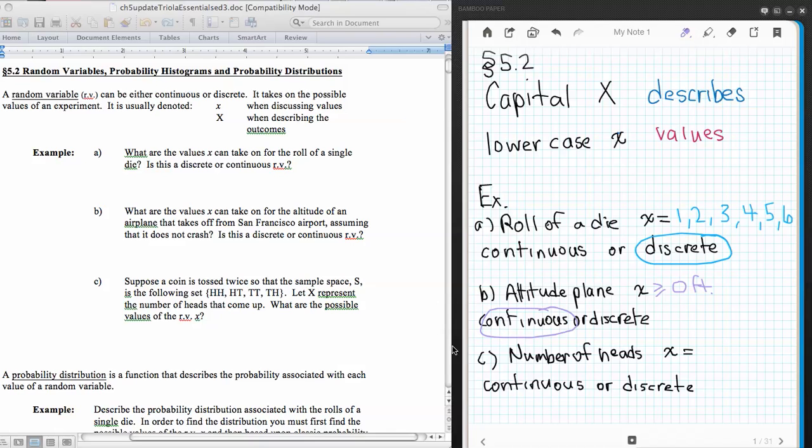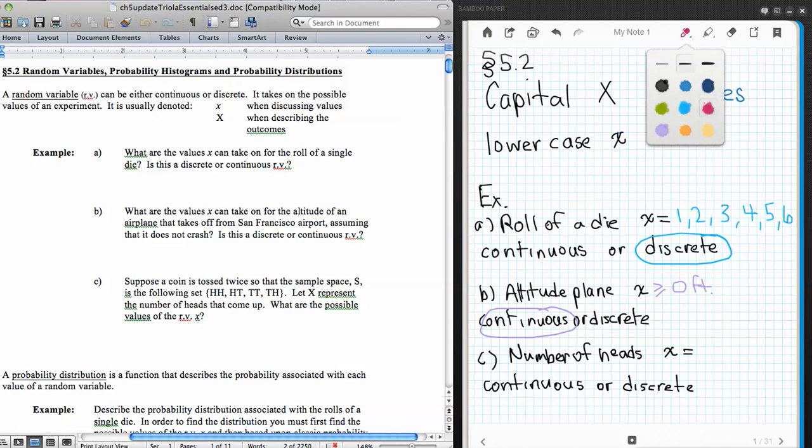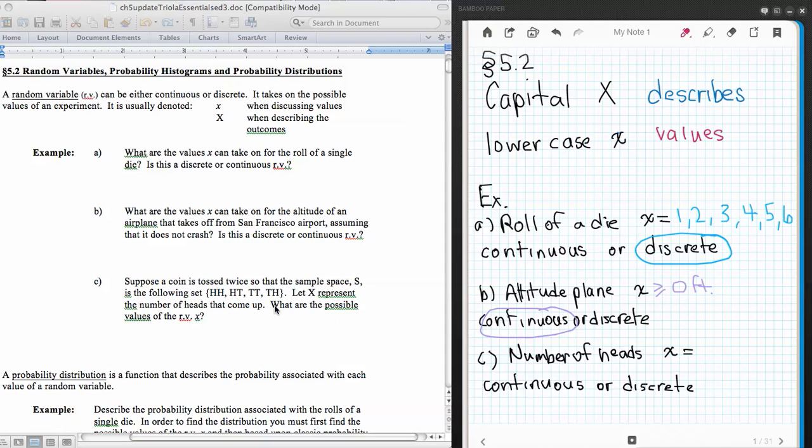All right, now next one we have, suppose a coin is tossed twice so that the sample space S is as follows: heads heads, heads tails, tails tails, tails heads. Let X represent the number of heads that come up. What are the possible values of this random variable? Well, in this case there would be 0 heads in this one, in this one or this one there would be 1, and in this one there would be 2. So there would be 0 or 1 or 2 possible. Again, those are discrete values.